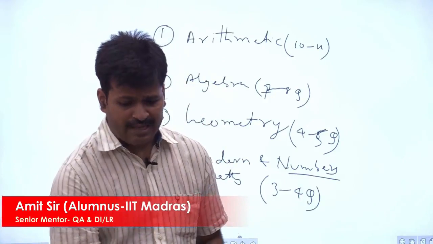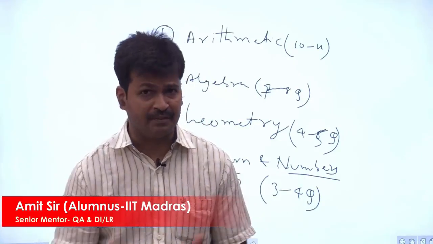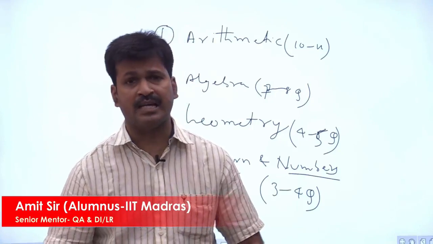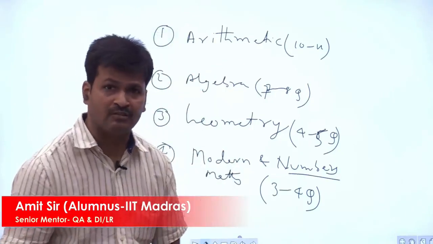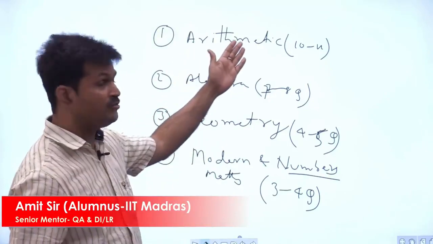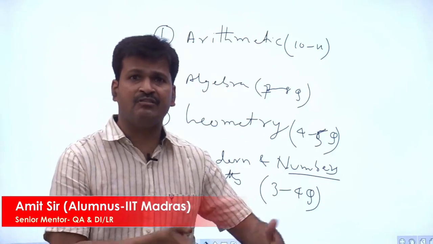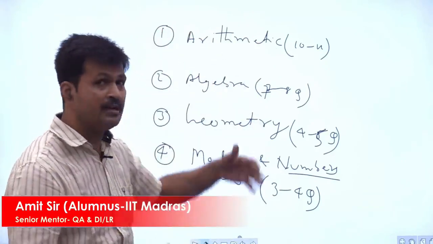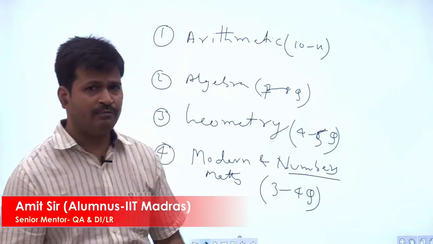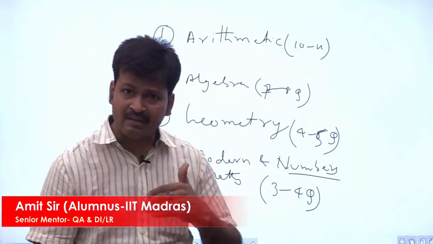As you can see, a lot of people have this impression that CAT is a very difficult exam, that the questions are of a very high difficulty level. But look at the areas where CAT has put maximum emphasis. They have put maximum emphasis on arithmetic, which are the chapters that you study in class 6th, 7th and maybe 8th standard. So these are the chapters which are more important for you, and therefore it is not that CAT is a very difficult exam. CAT is a patently crackable exam.